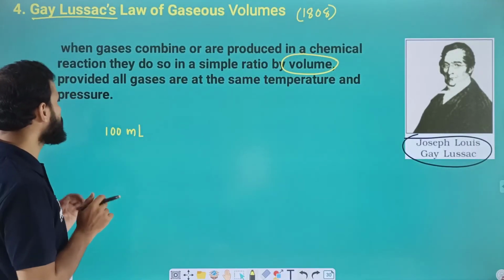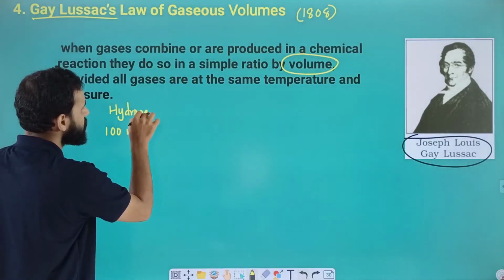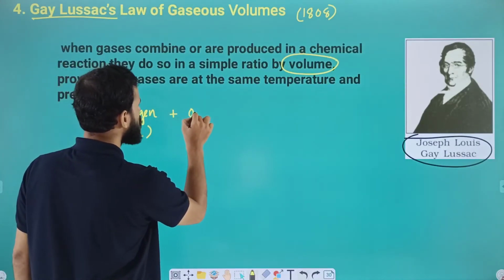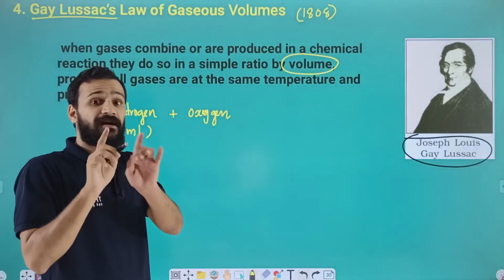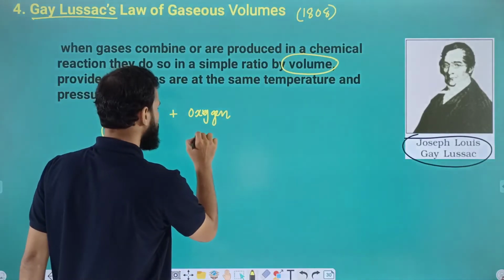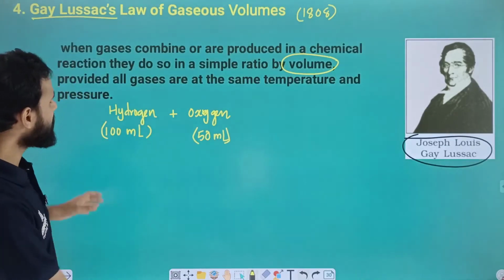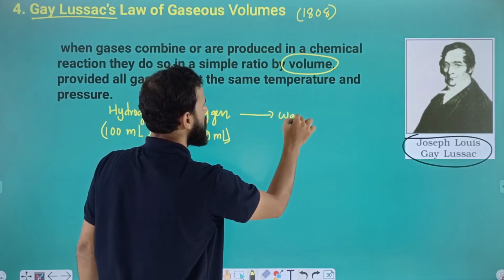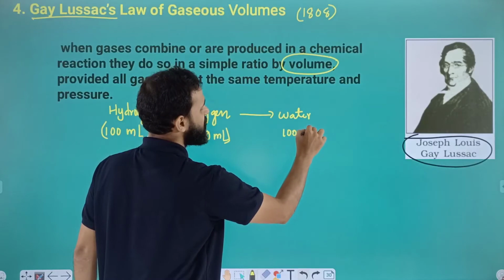When it is reacted with oxygen, I am not taking 100 milliliter; here I am taking 50 milliliter. When this hydrogen and oxygen combine together, we will get water, as you know, and that water has 100 milliliter volume.